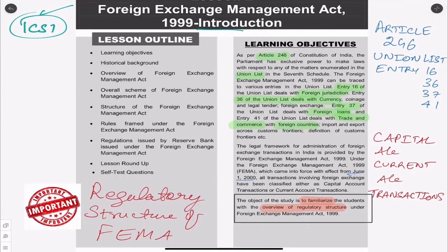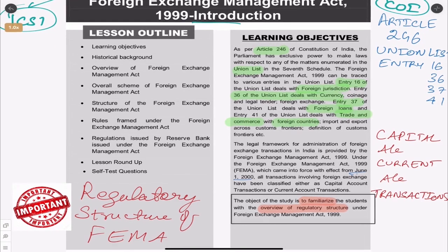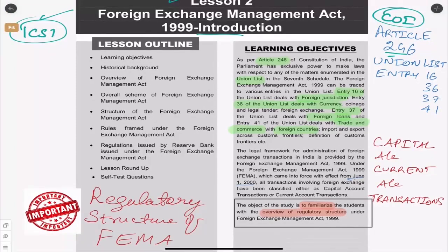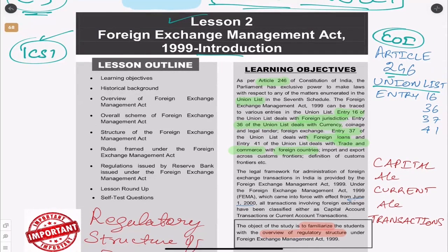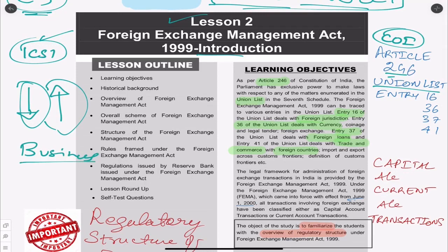So first let us try and understand what this is. We have the Constitution of India, that is article number 246. In article number 246 we have the Union List. Union List basically talks about when the Constitution of India can make laws. When we talk about Foreign Exchange Management Act, it is all about the inflow of money into India and the money going outside India in terms of foreign exchange. So how much foreign money India is getting and how much foreign money is going outside India, and what is the law relating to that, because today especially any business is exposed to foreign exchange.